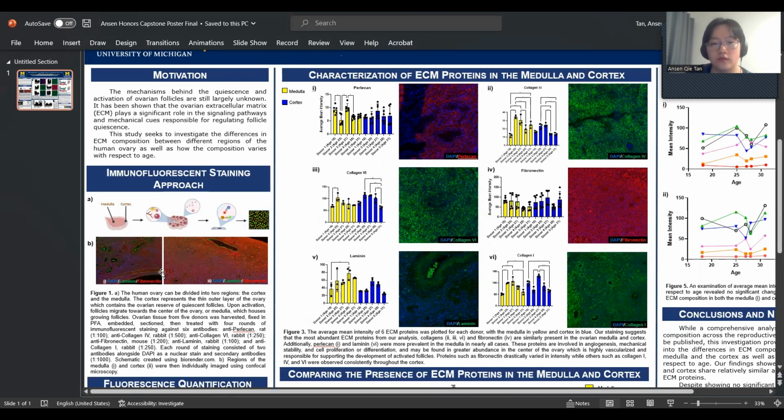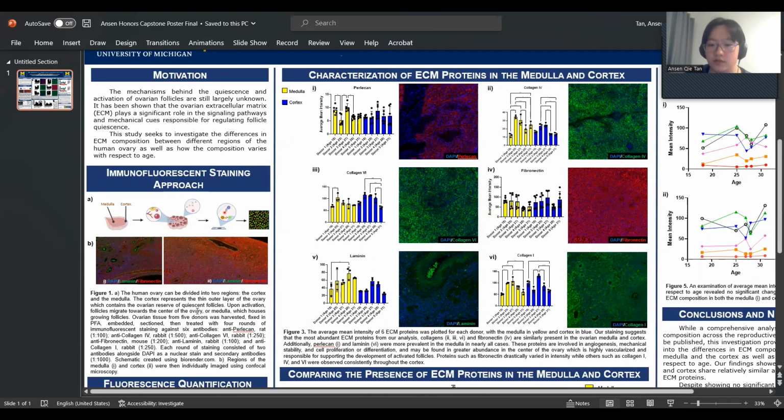ovarian follicles are preserved in a primordial or dormant state. This is also known as quiescence. Afterwards, the female body selects a handful of primordial follicles to activate and undergo a process called folliculogenesis, otherwise known as the maturation of ovarian follicles. Once activated, the primordial follicle will transition into a primary, then secondary, and then finally antral follicle, which will release the ovum once it's fully mature. And once a woman's follicle reserve has been sufficiently depleted, they enter menopause.